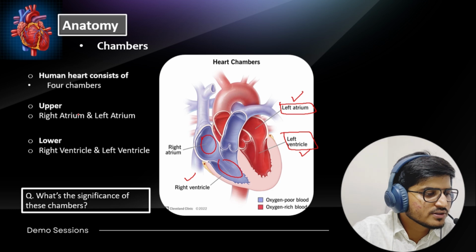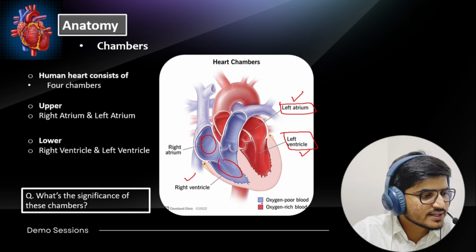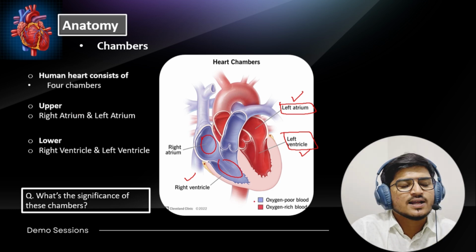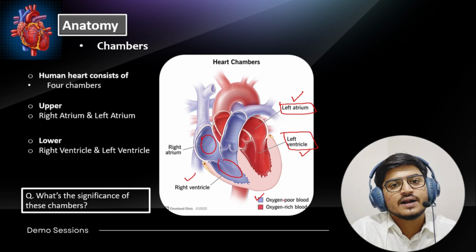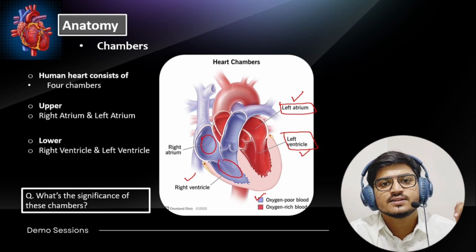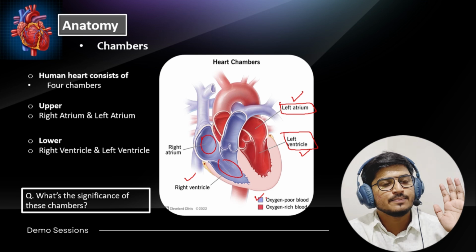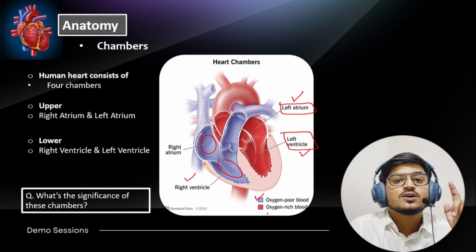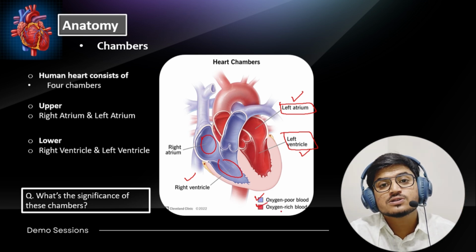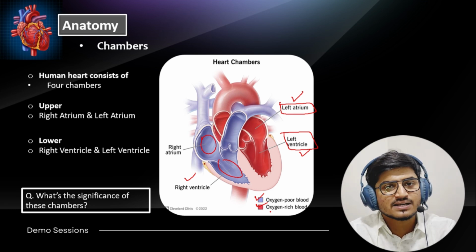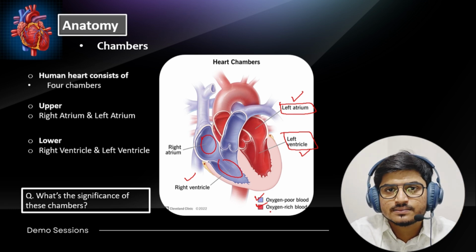But before this, just look over here: the blue color signifies oxygen-poor blood, the deoxygenated blood, whereas the red color signifies oxygen-rich or oxygenated blood, the blood that has come from the lungs after oxygenation.